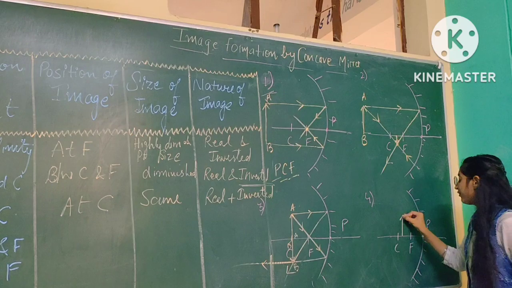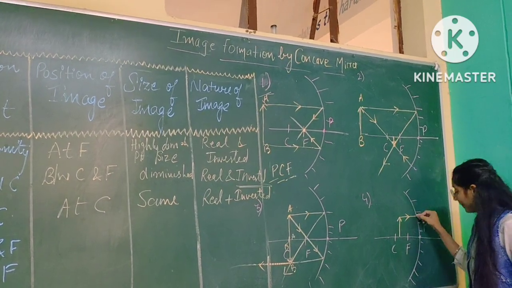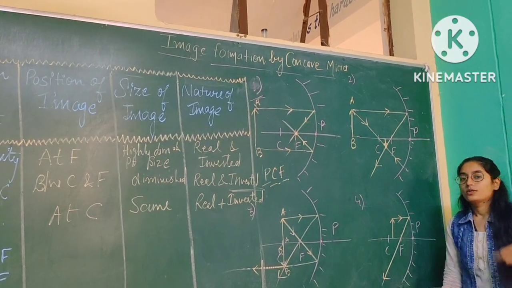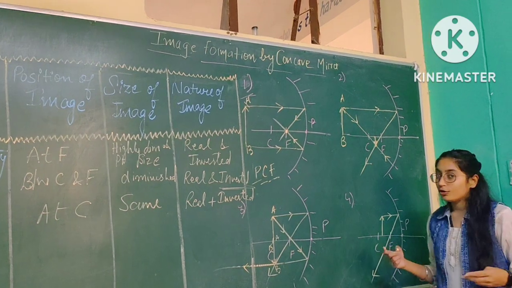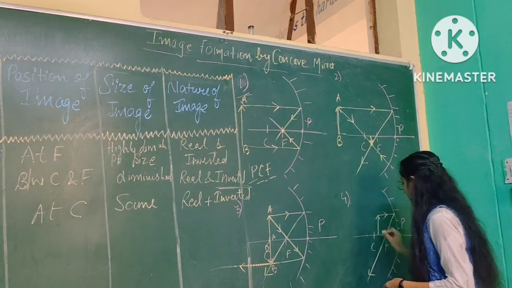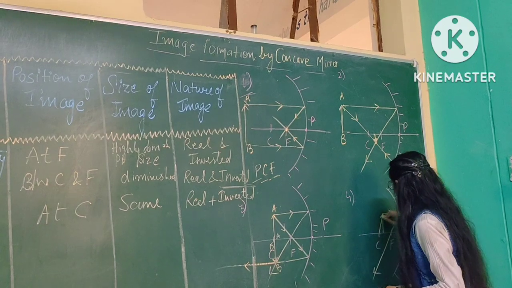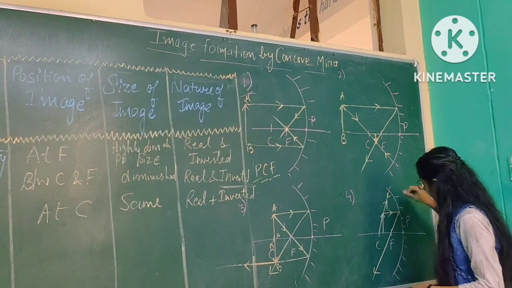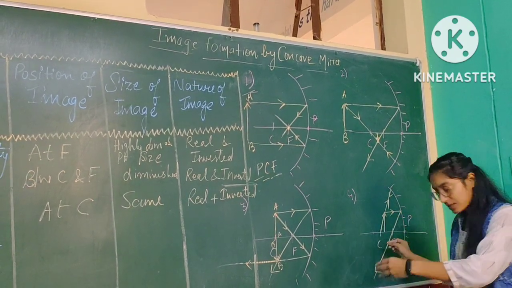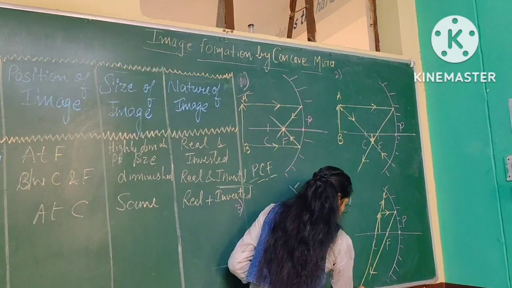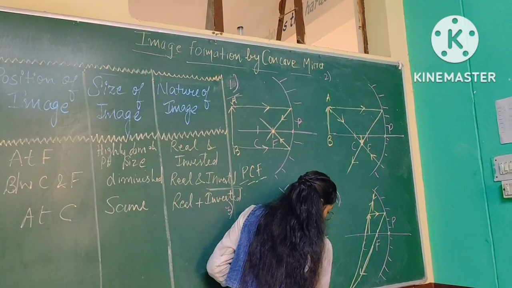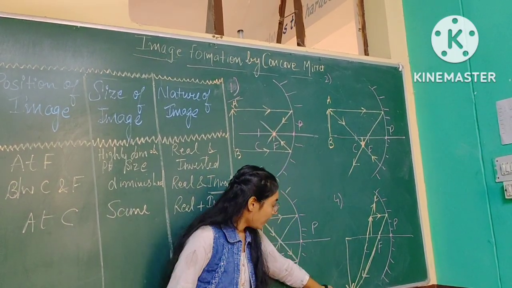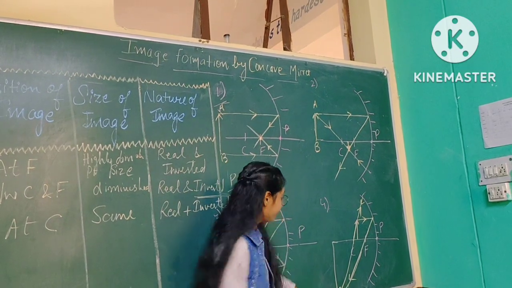So according to trick, first ray should be parallel and it will pass through the focus. Now second ray, according to trick, should be passed from the center. Now I am taking here my second ray passing through the center and it will reflect along the same path. Now I will extend this line. Now you can see that here image will be formed.